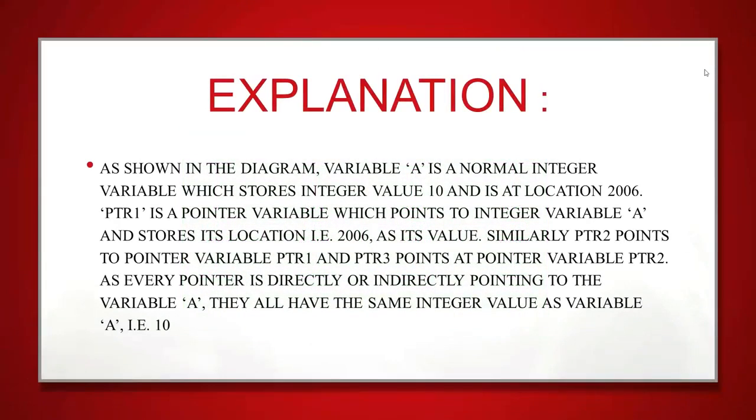Explanation. As shown in the diagram, variable A is a normal integer variable which stores the integer value 10 and its location is 2006. ptr1 is a pointer variable which points to integer variable A and stores its location, that is 2006, as its value. Similarly, ptr2 points to pointer variable ptr1 and ptr3 points at pointer variable ptr2. As every pointer is directly or indirectly pointing to the variable A, they all have the same integer value as variable A, that is 10.